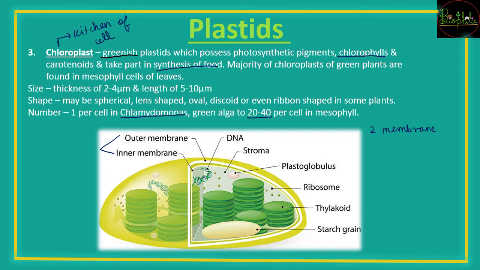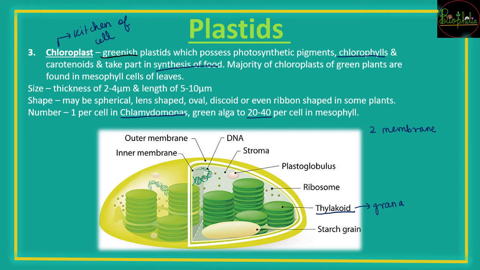And just as the cell has cytoplasm inside, the chloroplast is going to have stroma inside it, and there are going to be thylakoids, which are stacks of grana. So what are thylakoids? These are going to be membranous stacks, and each single entity of the stack is called a granum.